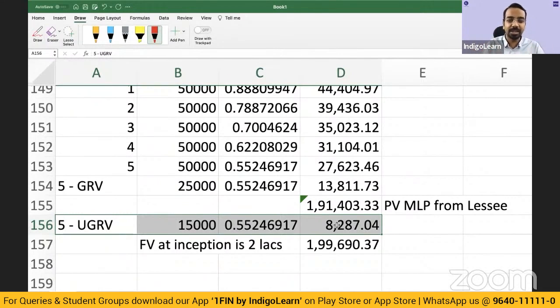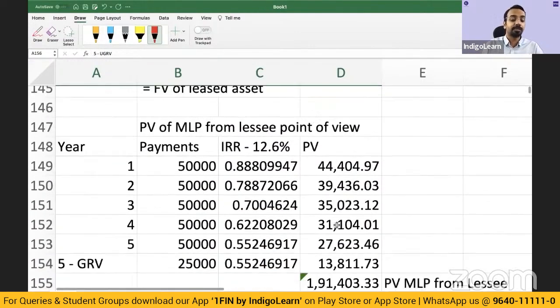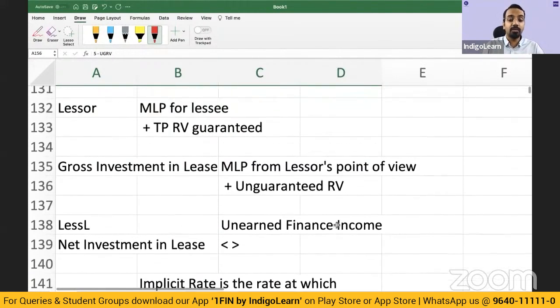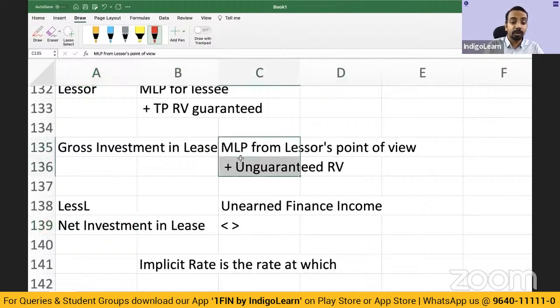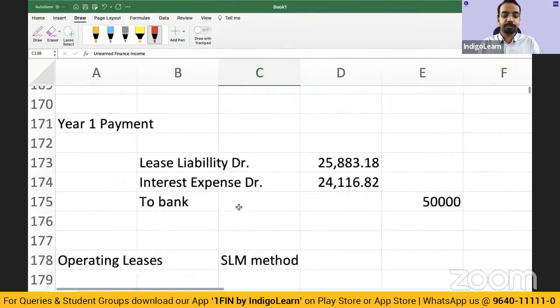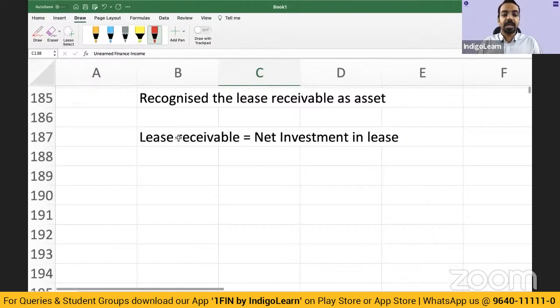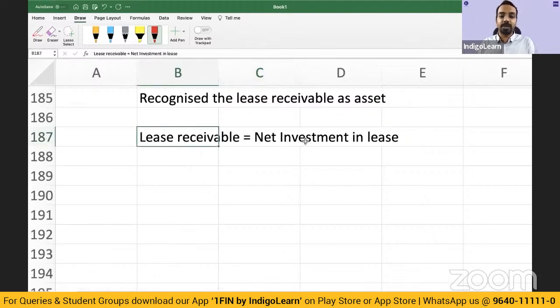As far as CA Inter is concerned, I don't think the examination will ask you such twisted questions. The lease receivable is always accounted for at this amount of net investment in lease, which is the present value of all of the gross investment in lease minus unearned finance income, where you use the implicit rate of return. So whatever is the difference, that is captured as net investment in lease. This is recorded as net investment in lease.